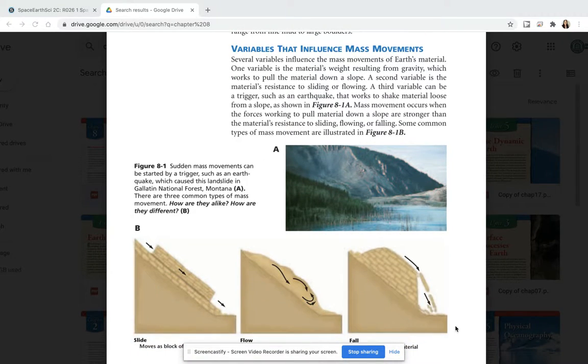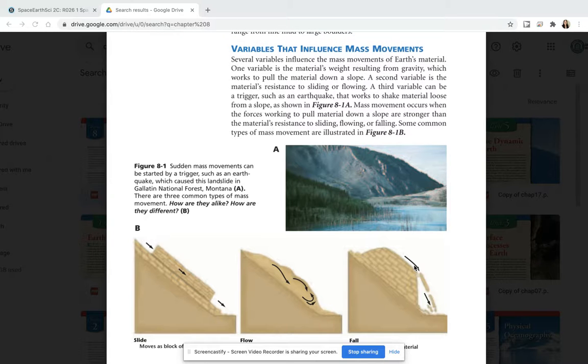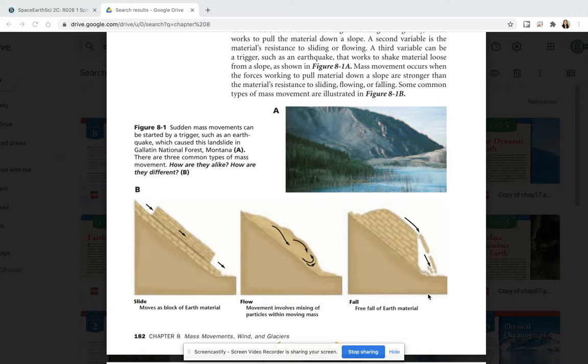Variables that influence mass movements. Several variables influence the mass movements of Earth's material. One variable is the material's weight resulting from gravity, which works to pull the material downslope. A second variable is the material's resistance to sliding or flowing. A third variable can be a trigger, such as an earthquake, that works to shake material loose from a slope, as shown in Figure 8.1a. Mass movement occurs when the forces working to pull material down a slope are stronger than the material's resistance to sliding, flowing, and falling. Some common types of mass movement are illustrated in Figure 8.1b.